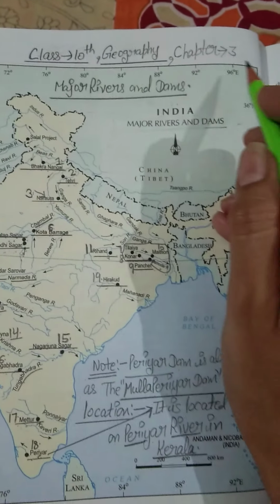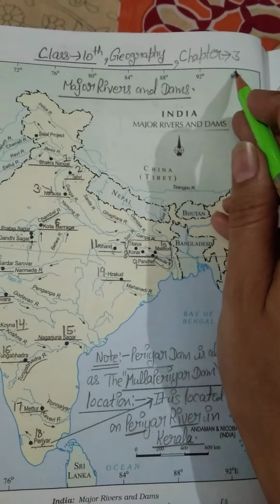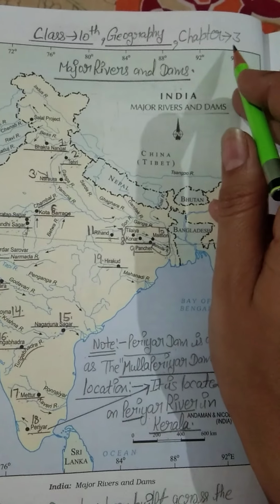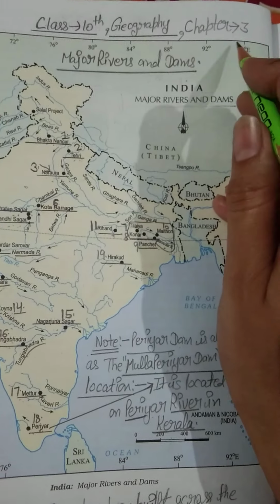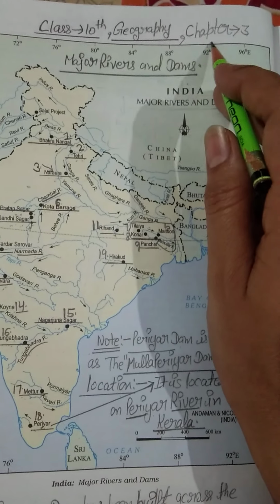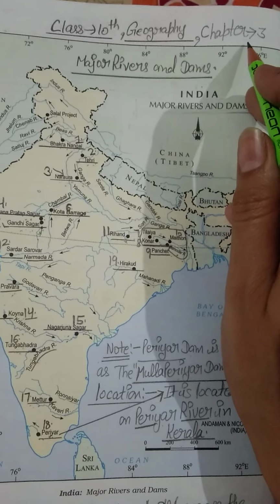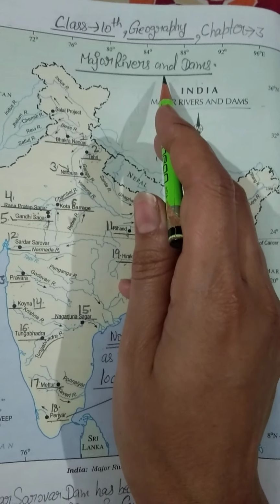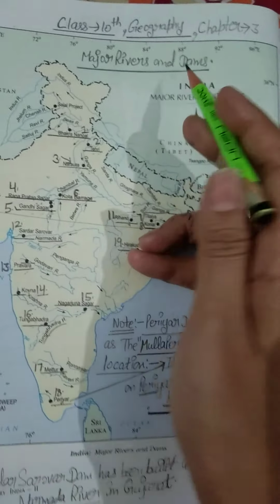From chapter number 3 we have to do only map work. No textual reading, no other things. We have to do only the map skill of this chapter. In map skill we are going to discuss major rivers and dams. So attend this video very carefully.